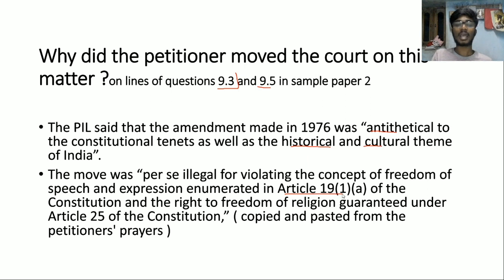He said that this act per se, that means in total, violates Article 19, Clause 1, Clause A of the Indian Constitution and the right to freedom of religion guaranteed under Article 25 of the Indian Constitution. 19 Clause 1 Subclause A. So it speaks about freedoms. So, if you know, freedom of profession is also included there.